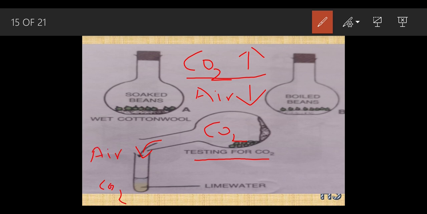Why? Due to the density. So when this carbon dioxide came in touch with this lime water, it eventually turned milky. What does milky mean? Fair white, perfect white like milk.